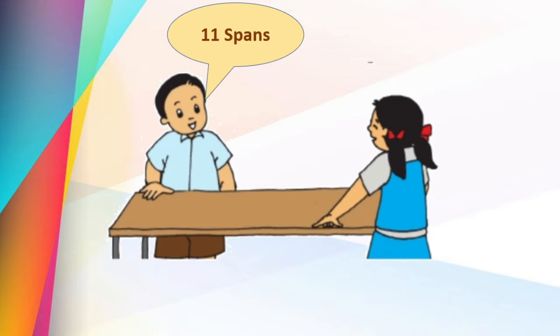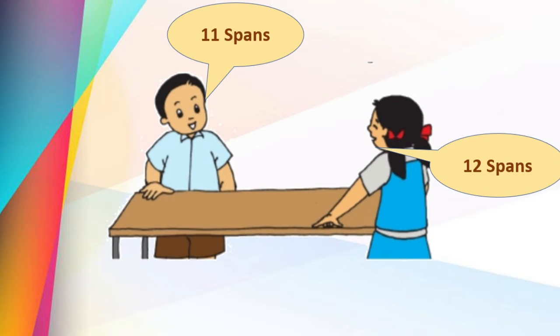Yes, 11 spans. And this girl, 12 spans. The table is the same, but the measurement is different. He is telling that he measured the table properly and got the answer 11 spans. And this girl is telling that the table length is 12 spans.